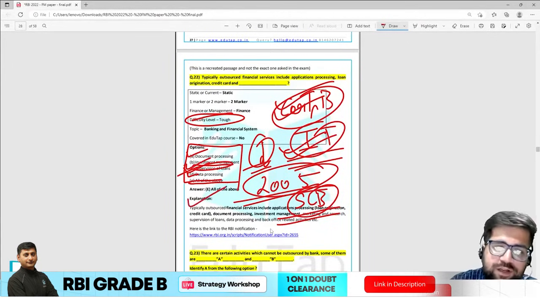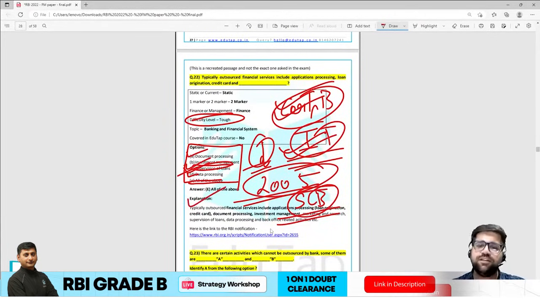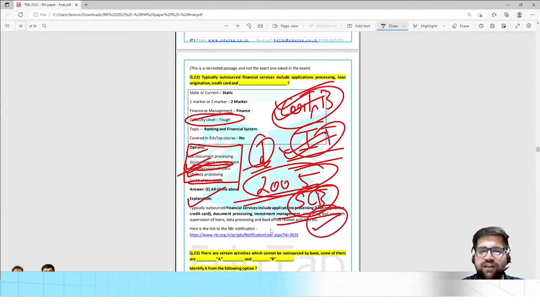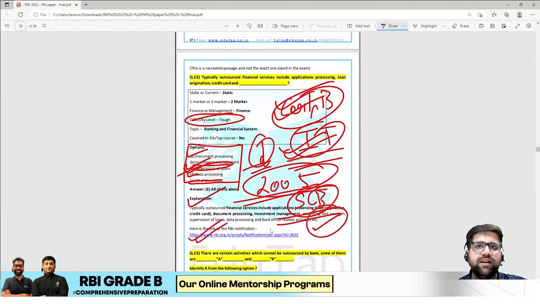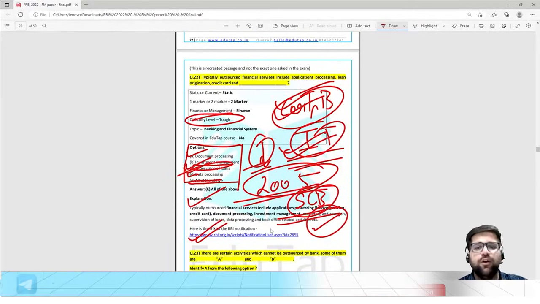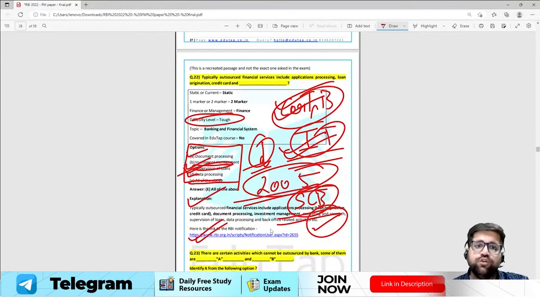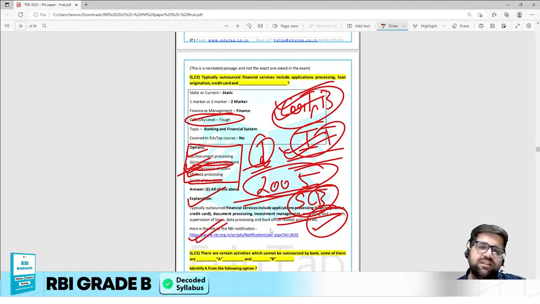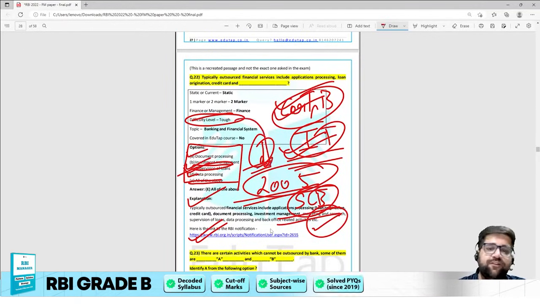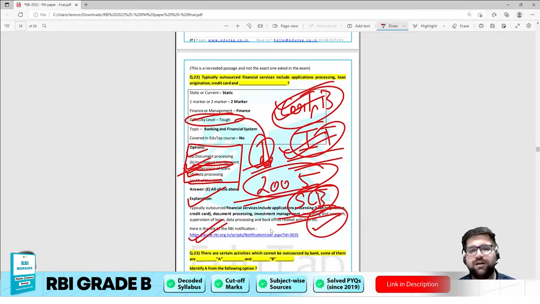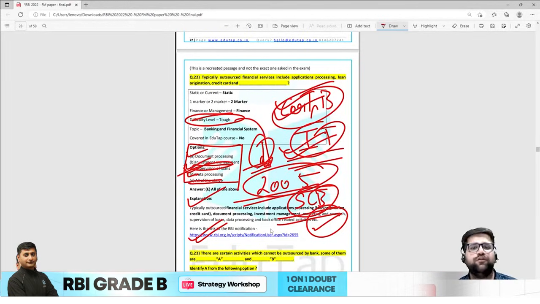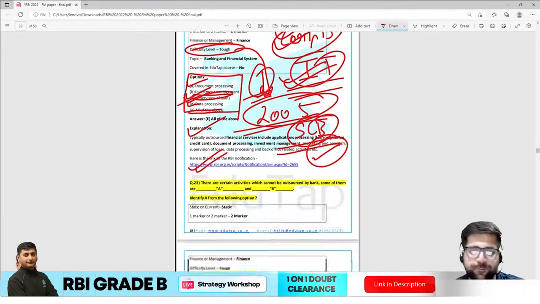So the answer to this particular question will be all of the above, because if you read this particular notification, and I have also provided the link, open it and you will see how different activities can be outsourced by the bank for saving their cost. The only reason I have tagged this particular question as tough is because it's from 2005. Although this question can be moderate level according to some students, let's keep the general level of students in mind and mark it as tough.